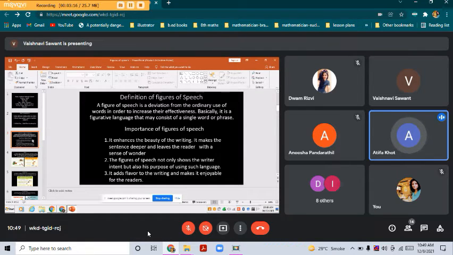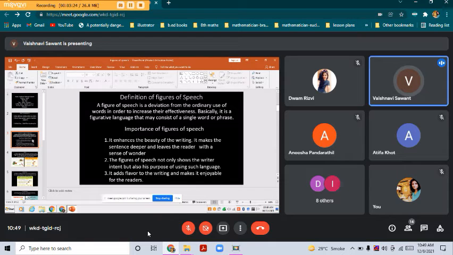Basically, it is a figurative language that may consist of a single word or phrase. So it is a figurative language which the writer creates to create some imagination, and it always consists of a single word or phrase.